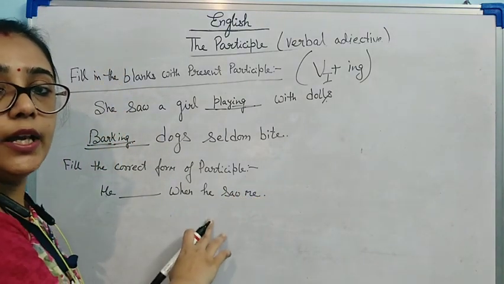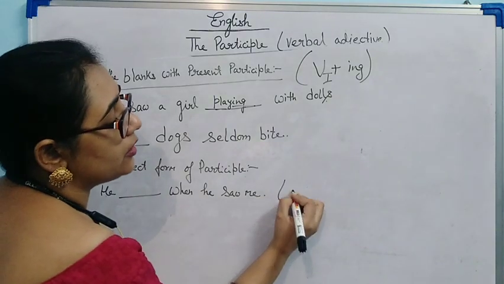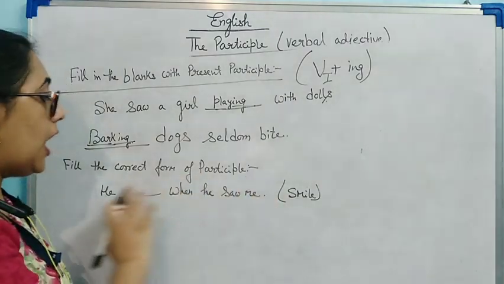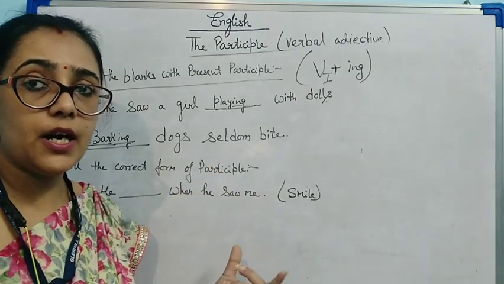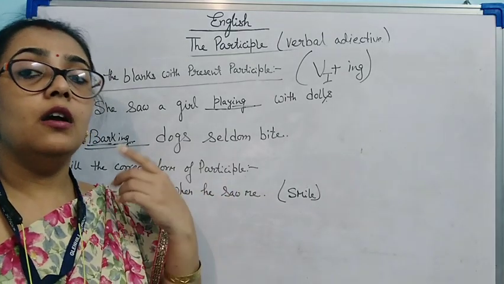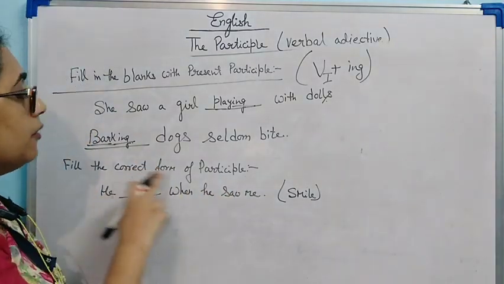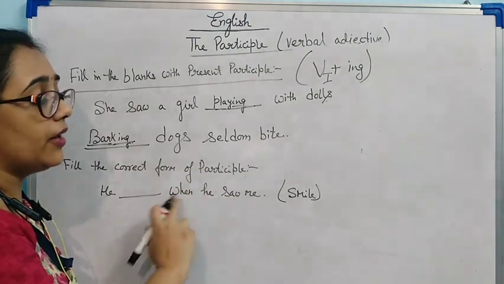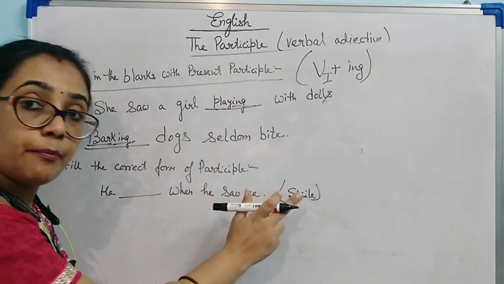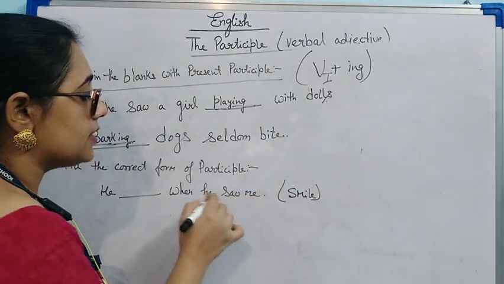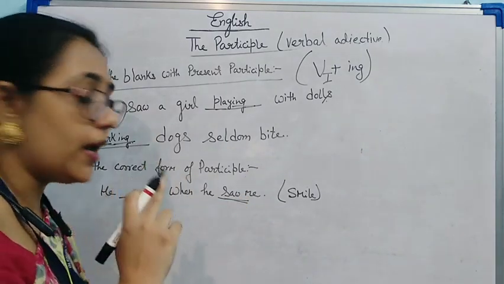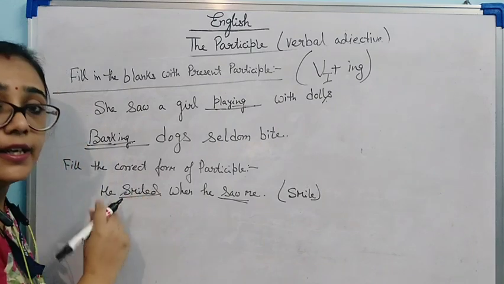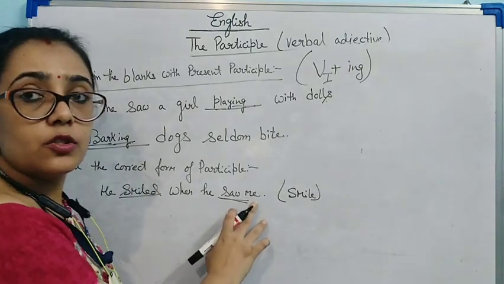If I give here the verb smile, how do you have to fill? It can be present participle, past participle and perfect participle. But what will be the correct participle over here? He smiled. The action has already been done. Saw means past tense. He smiled when he saw me.